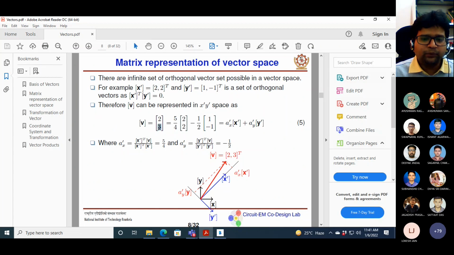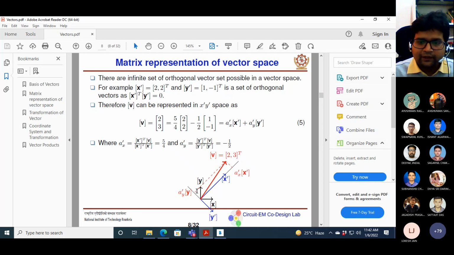2. And what is the component in the y direction? That is 3. Now in our new coordinate system, you have something different, that is 5, 4, and here you have minus 1 half. So you can understand that this is my new coordinate system.